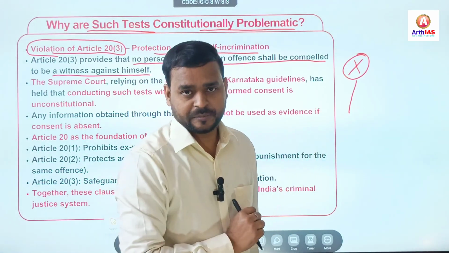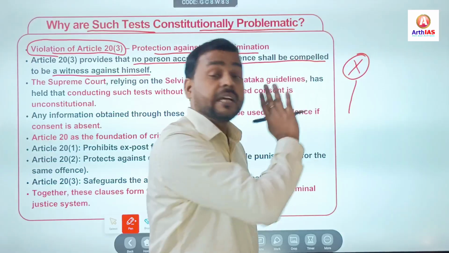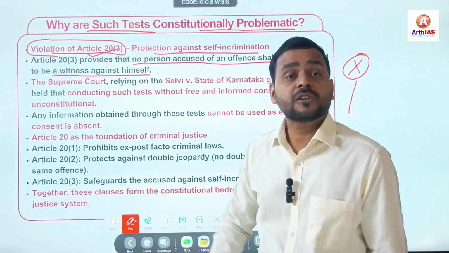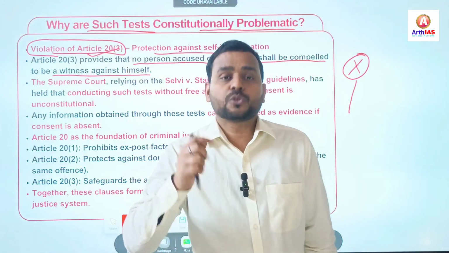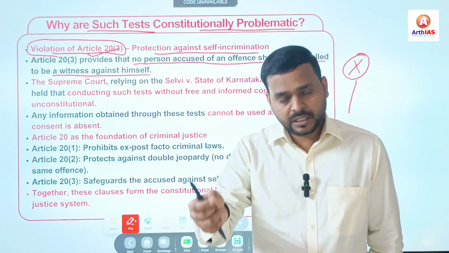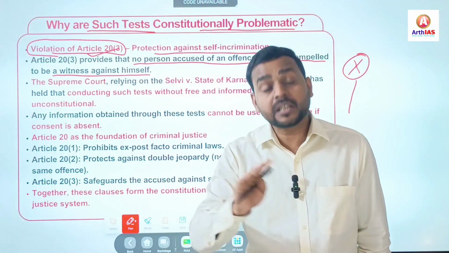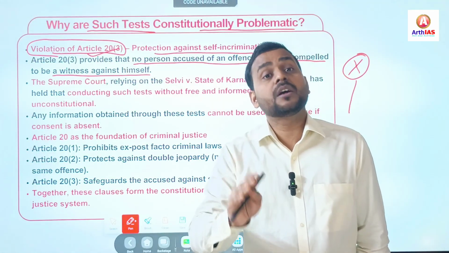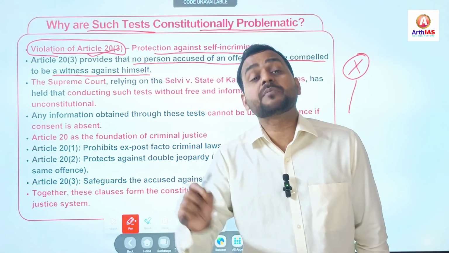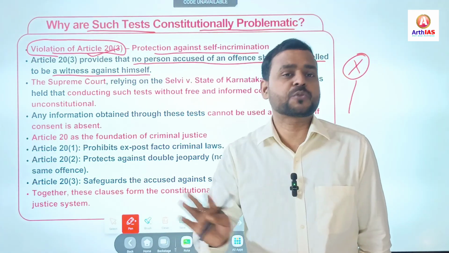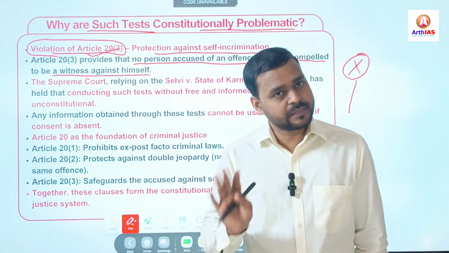No one can force that accused person. That is all about Article 20 Clause 3, right? Though you have been arrested in a case, you are an accused, no one can force you. Neither can the investigating agencies, for example, police, force you to give a statement against yourself or accept these crimes, right? You are not supposed to do that.